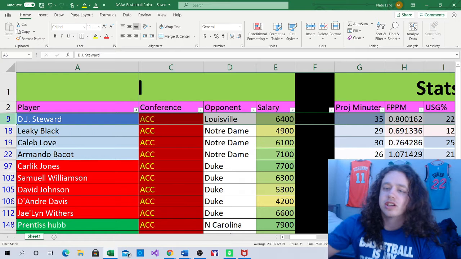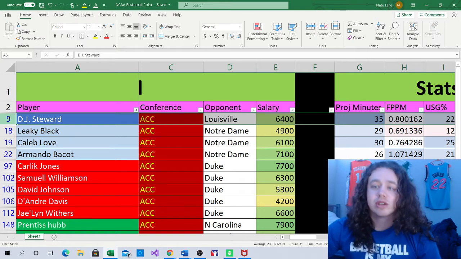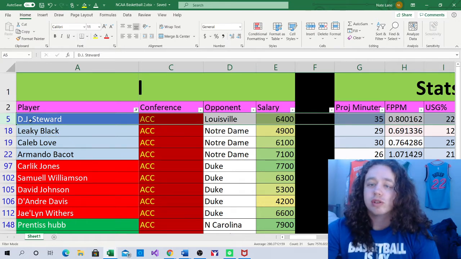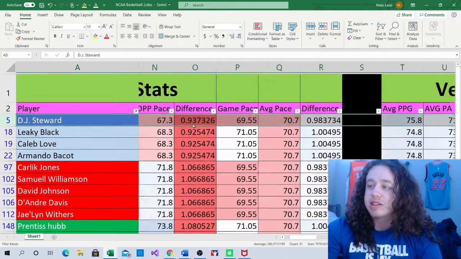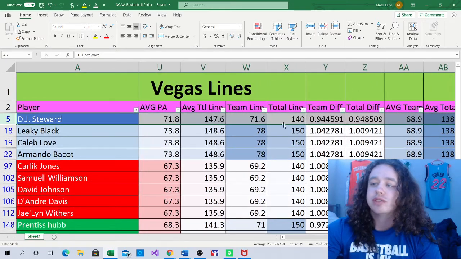Let's get into the plays because I know that's what everybody wants to hear. We're going to start with the Duke versus Louisville game. This game has an implied total of 140.